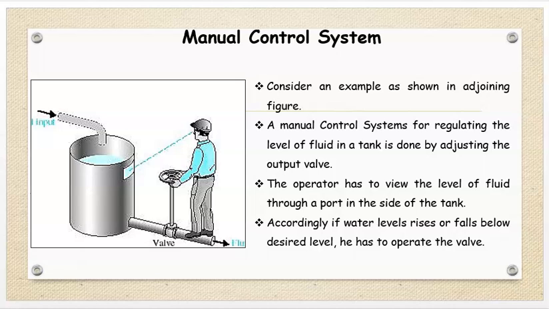A manual control system for regulating the level of fluid in a tank is done by adjusting the output valve. The operator has to view the level of fluid through a port in the side of the tank. Accordingly, if water level rises or falls below the desired level, he has to operate the valve. Therefore, here human interface will be there to control the height of the liquid in the tank.